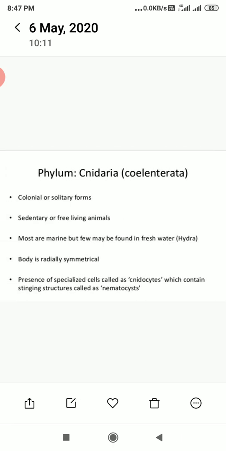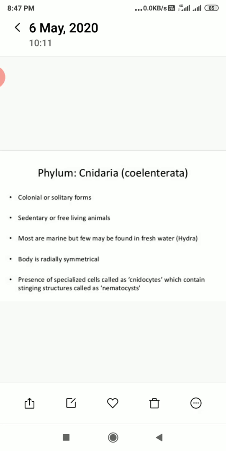The second phylum is called Cnidaria or Coelenterata. They are colonial or solitary, sedentary or free-living animals, means they stay at one place, or they move from one place to another. Most are marine, but few may be found in fresh water, for example Hydra. Body is radially symmetrical, means if we cut the body through any plane, we find that the organs are divided into equal parts.